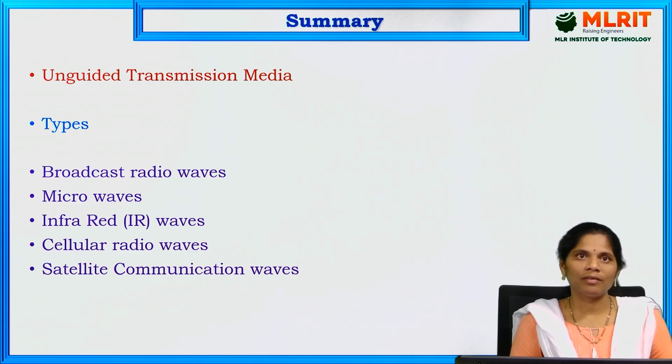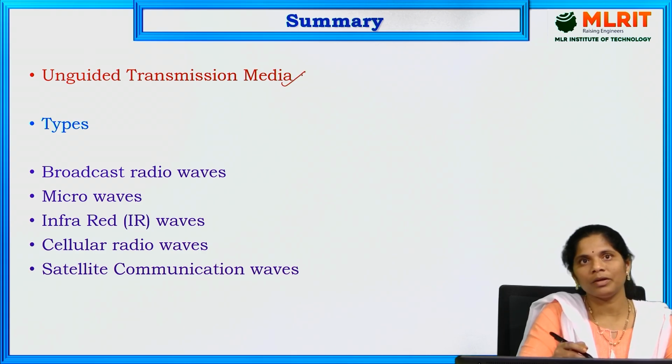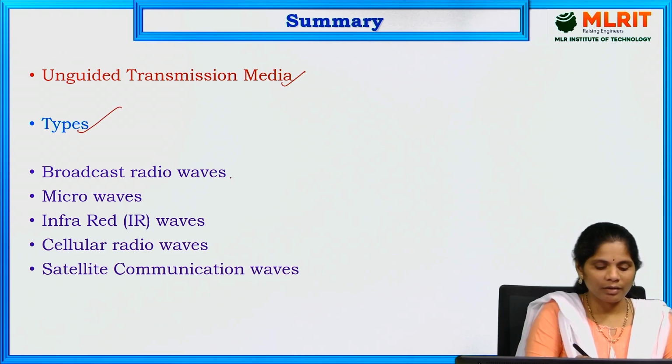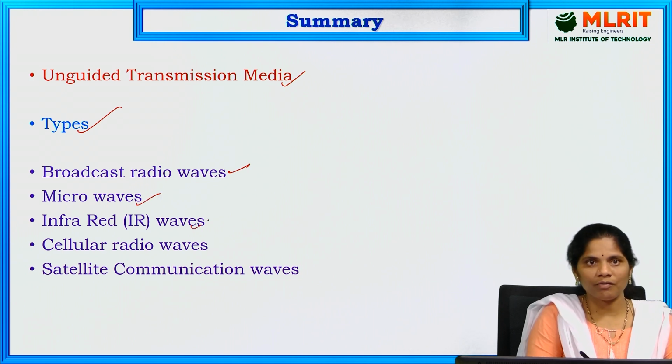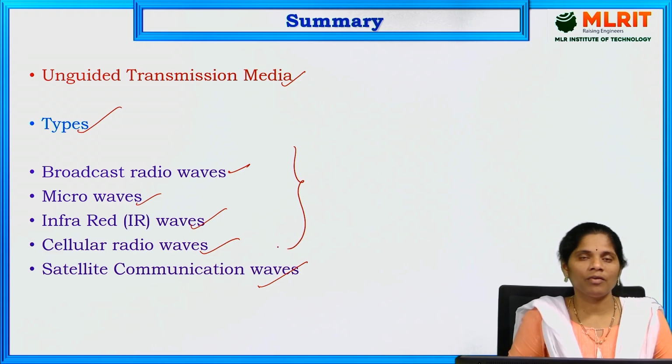Let us see the summary of today's session. In today's session, we discussed what unguided transmission media is and what the different types of unguided transmission media are, like broadcast radio waves, microwaves, infrared waves, cellular radio waves and satellite communication. Where exactly we are using these types of waves in real life, we discussed in today's session.